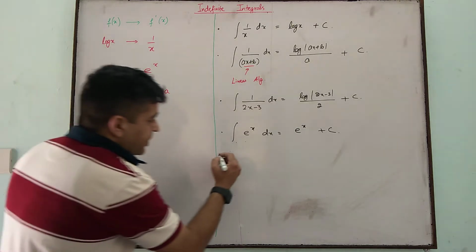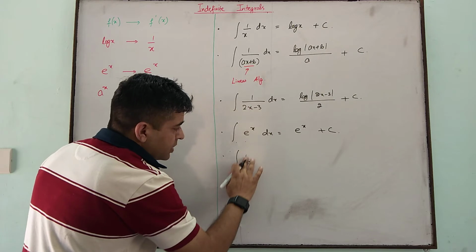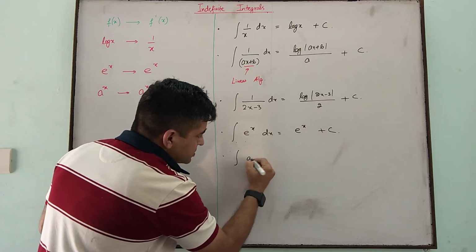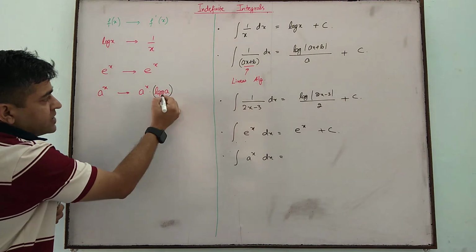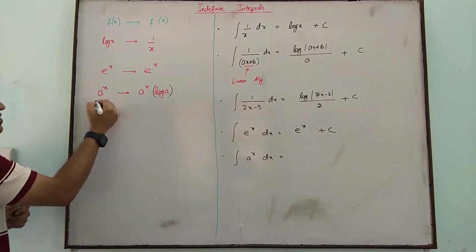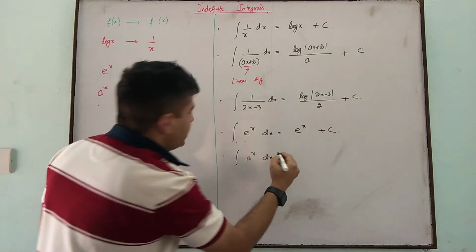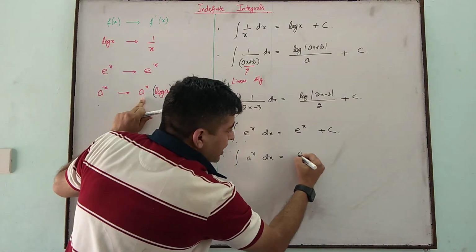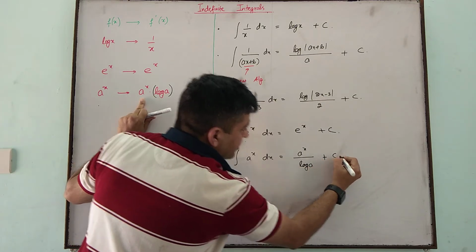So a to the power x integral. Now this log a is constant, we can take it across by cross multiplying. So integral of a to the power x will be a to the power x divided by log a plus c.